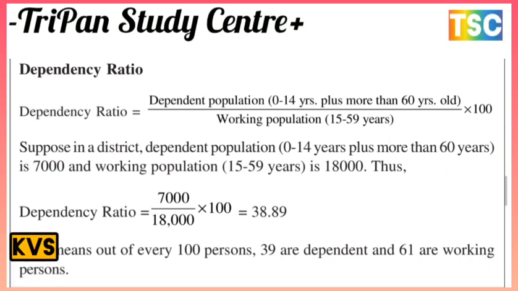Suppose in a district the dependent population, 0 to 14 years plus more than 60 years, is 7,000 and the working population, 15 to 59 years, is 18,000. Thus the dependency ratio is 7,000 upon 18,000 into 100, which means 38.89. That means out of every 100 persons, 39 are dependent and 61 are working persons. That is the most important point here.